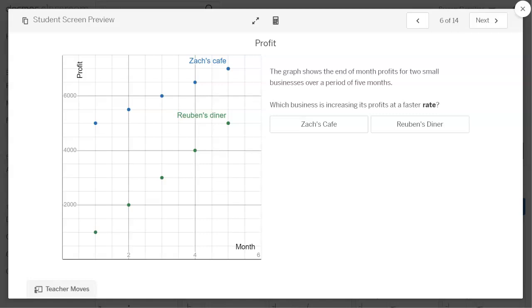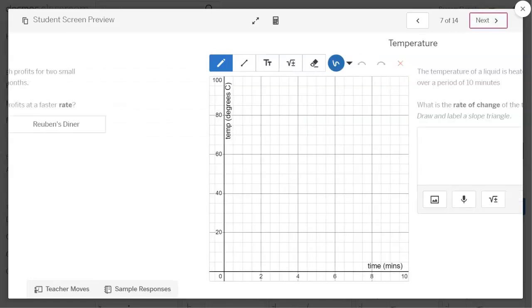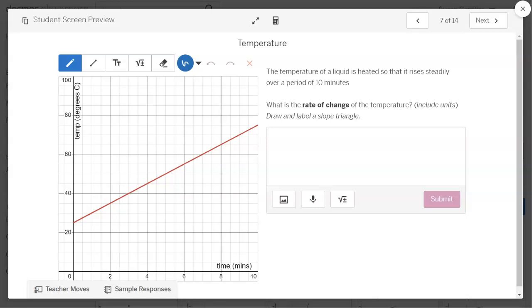The rate has to do with the steepness of the graph, or the rate of change, the slope of the graph. So that's what this screen is for, students to review that concept. And then on this one, they're doing a rate of change, and I'm asking them to draw in a slope triangle and label it. So when they label their triangle, it should have both numbers and it should have the units. And the units are on the graph for them to read on the axis. There are some teacher moves and sample responses here, so please read those if you need them.